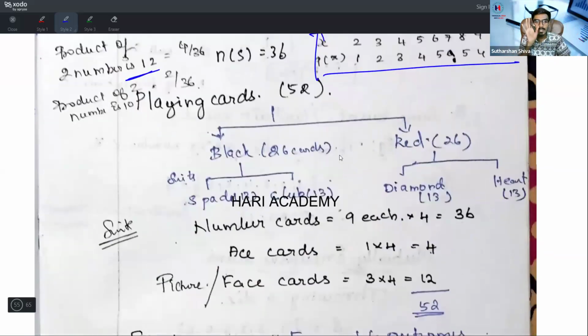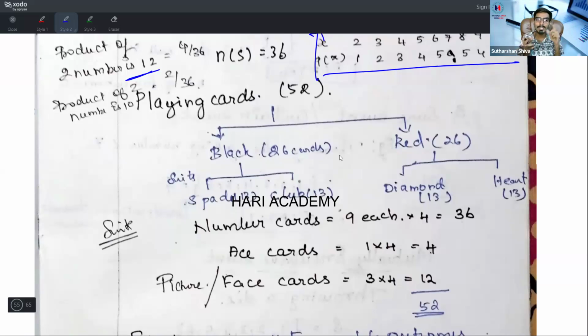Okay, playing cards. Playing cards are divided into two: black cards and red cards. There are 26 black cards and 26 red cards. I'm not going to cover the joker here; the joker is omitted. The 52 cards of red and black are divided into spade, club, diamond and heart, which are known as suits.